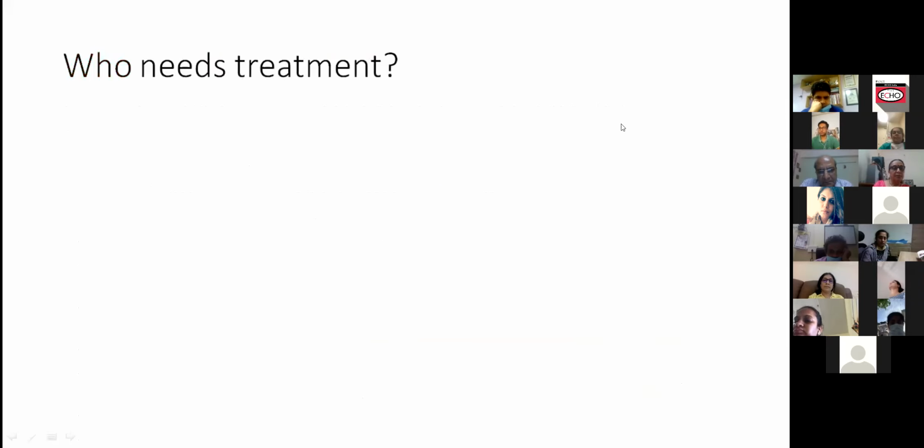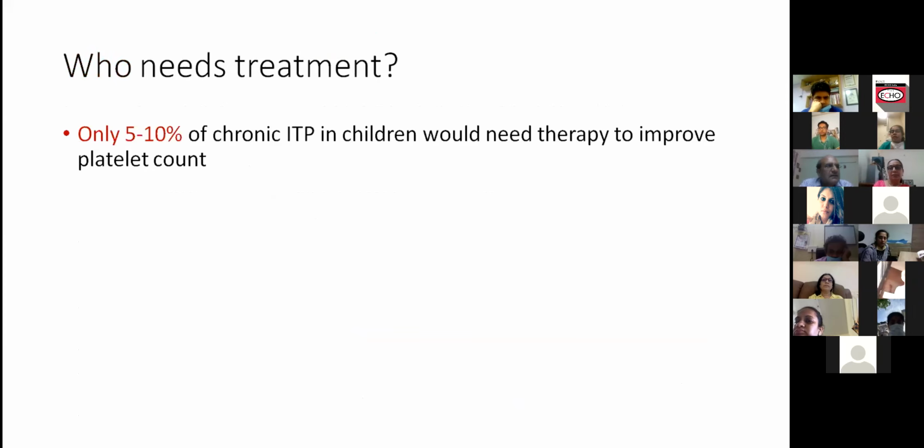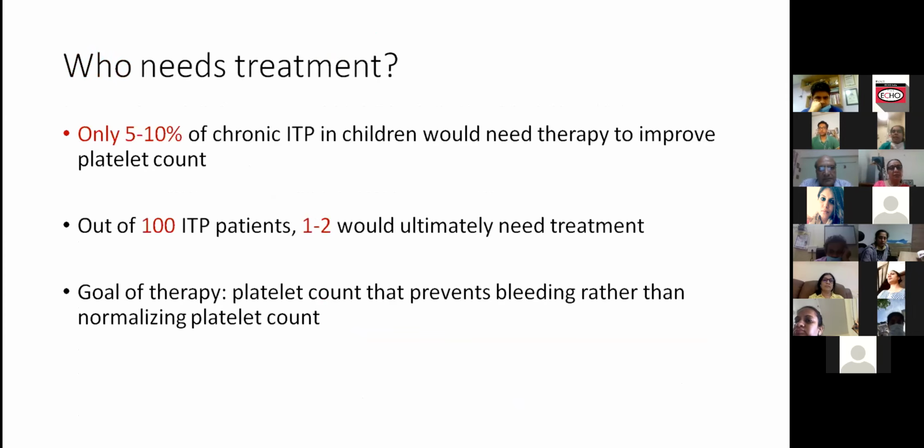Next slide. So we will counsel parents accordingly. All these bruises which come up, or if there is a viral infection, some drop in platelets, some petechiae will come up, we wouldn't treat any of these patients.